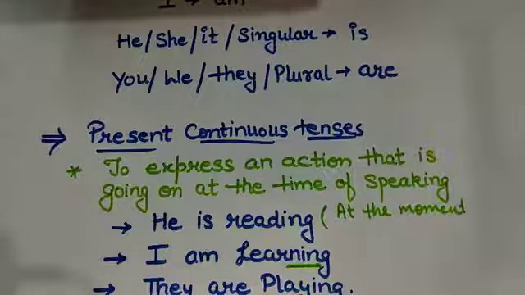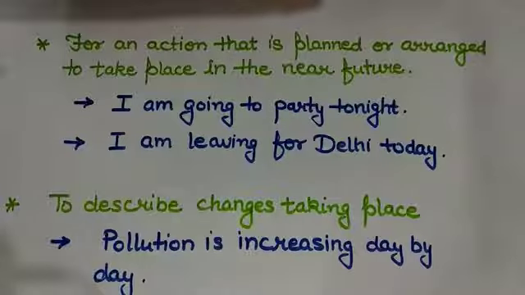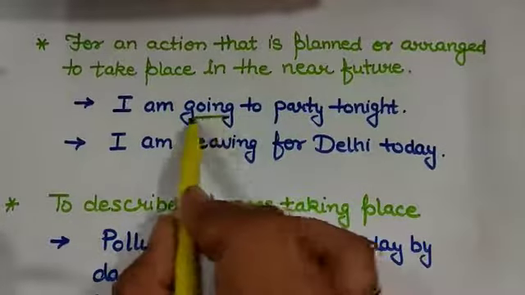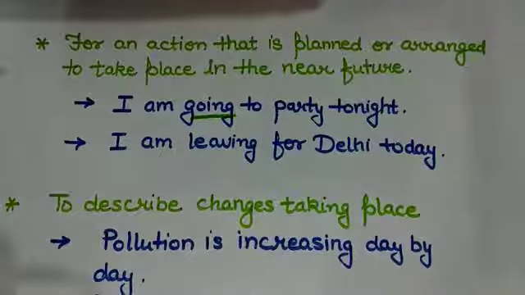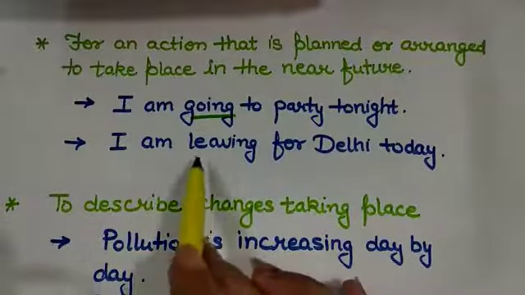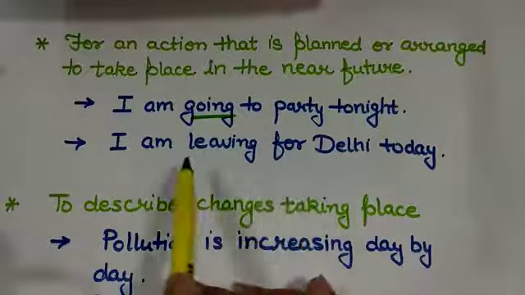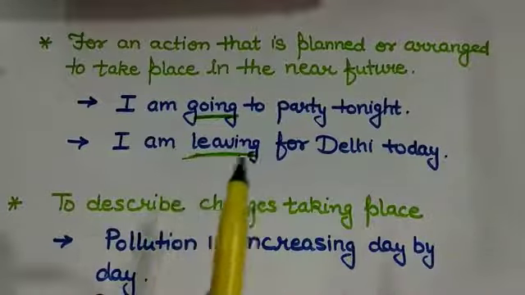Now, present continuous tense is also used for an action that is planned or arranged to take place in the near future. That we have already planned, like I am going to a party tonight. It is a plan here. See, I have used continuous tense here. So for such actions which are already planned but are going to happen in the near future, we use continuous tense. Like I am leaving for Delhi today. Here also I have used continuous tense.